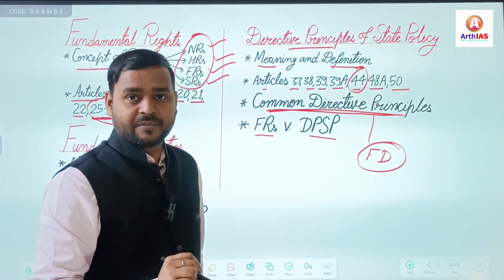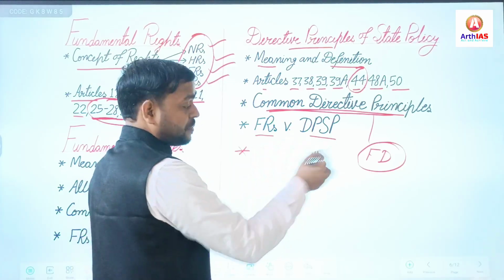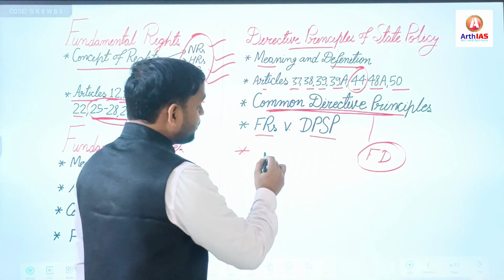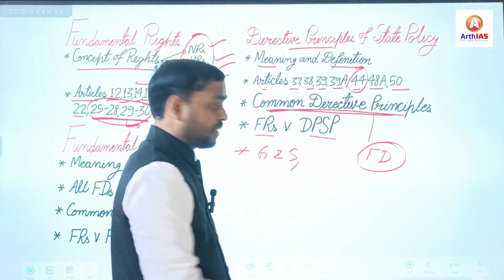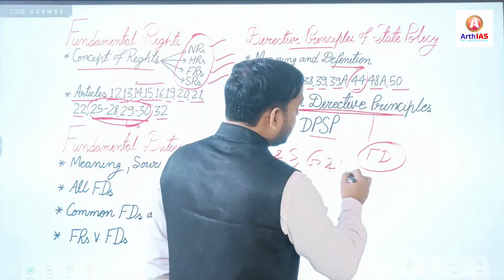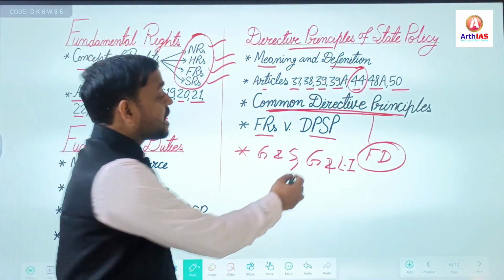So see all these things. Apart from that, also focus on certain DPSPs that overlap with, for example, Gandhian and socialist, Gandhian and liberal intellectual. This is how you should study.